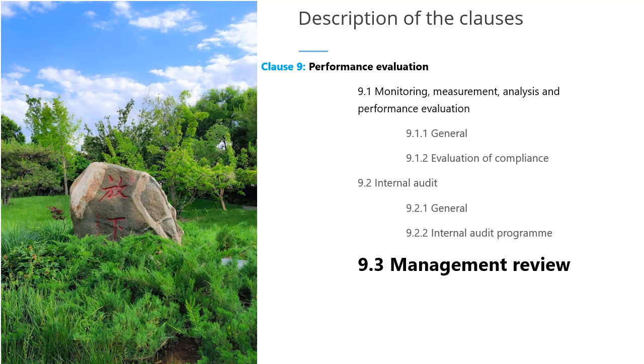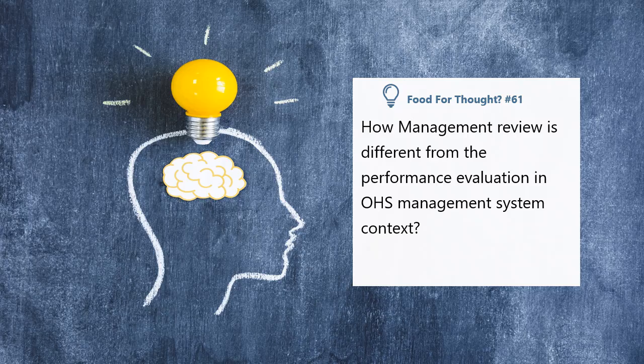The review output decisions may include changes in the OHS management system, allocating more resources for the OHS management system, operational process changes, organizational structure changes, or any other changes to ensure the OHS management system's intended outcomes are achieved. The organization needs to retain the documented information regarding the management review decisions. These also shall be communicated to all the stakeholders.